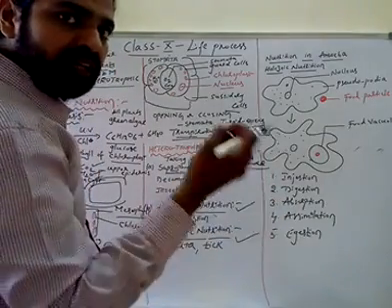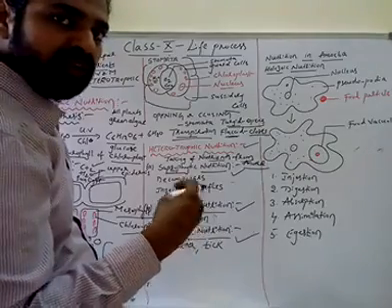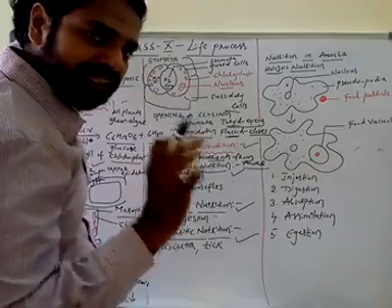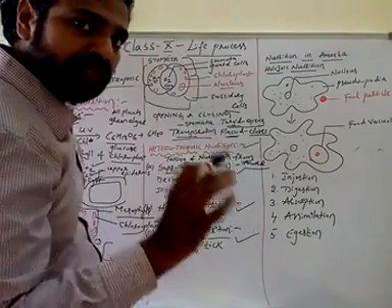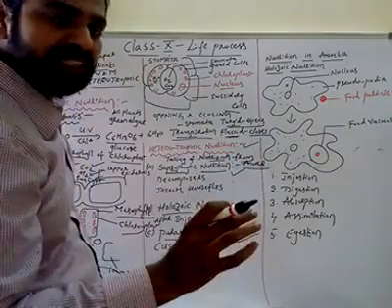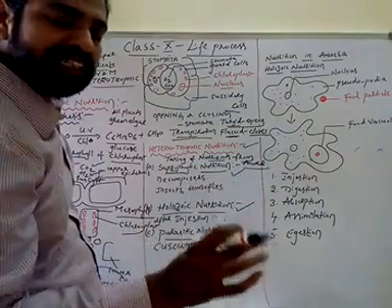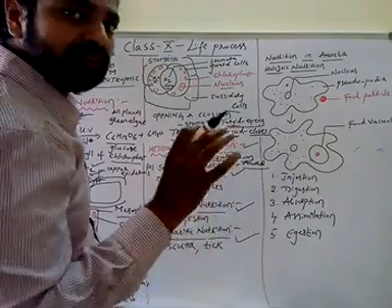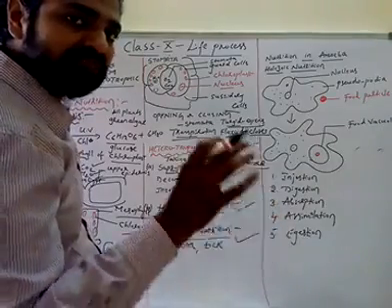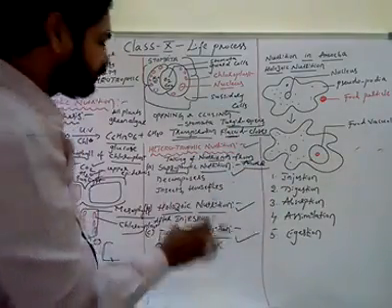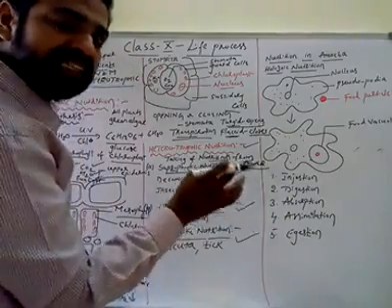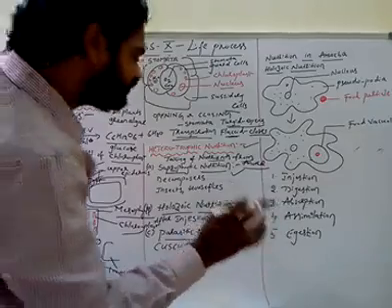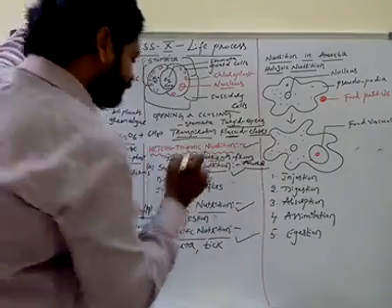So before ingestion of the food material, the digestive juices are secreted onto it. These digestive juices will digest the food material outside the body. After the digestion of the food material, the digested food material is ingested. That is called saprophytic nutrition.